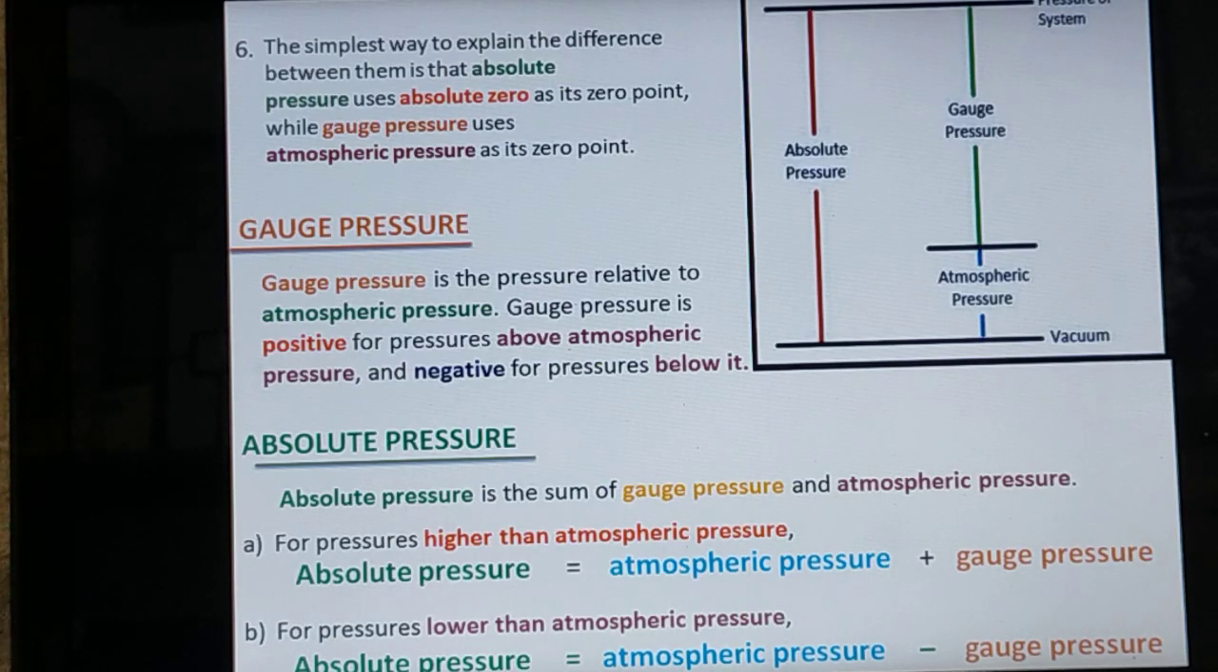But how do we differentiate gauge pressure and absolute pressure? The simplest way to explain the difference is that absolute pressure uses absolute zero as its zero point, whereas gauge pressure uses atmospheric pressure as its zero point. That is the main difference. Listen.